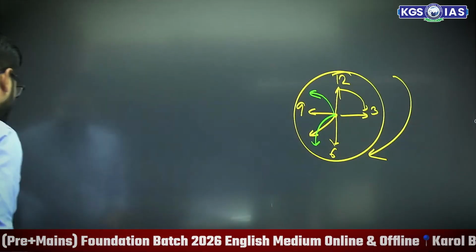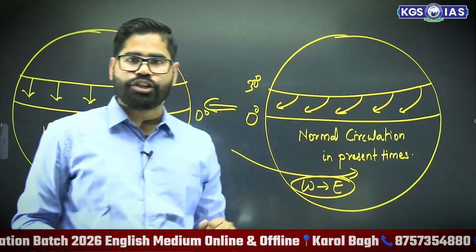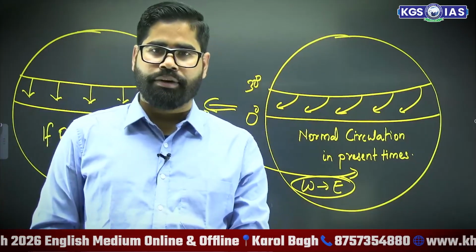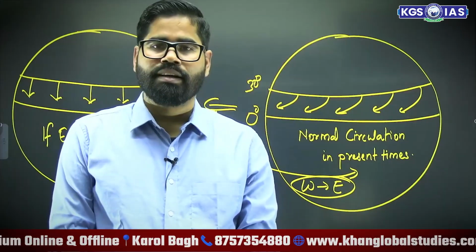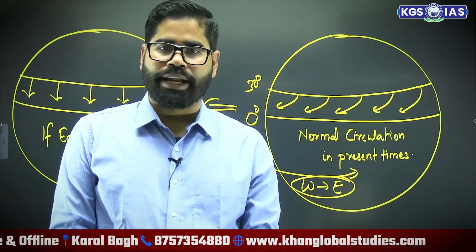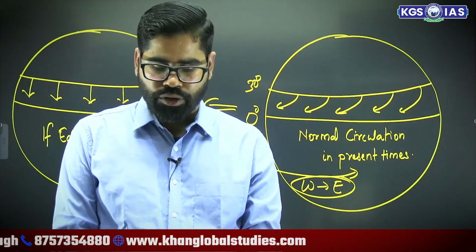So let's look at this. Now tell me, is it a clockwise direction or an anti-clockwise direction? When you are looking at this, in the case of the northern hemisphere, is it clockwise or anti-clockwise?